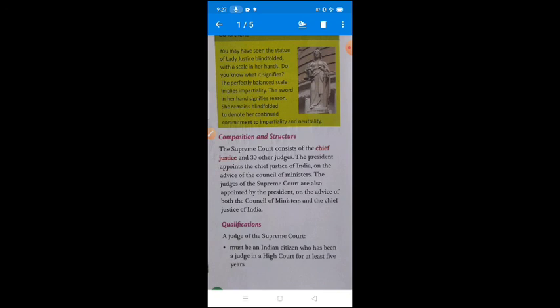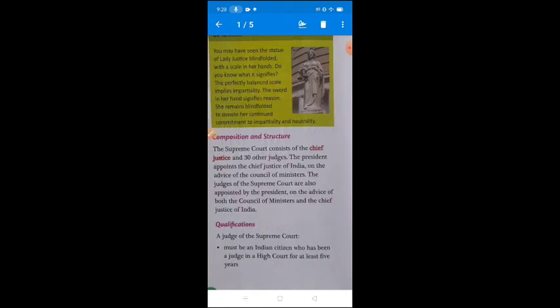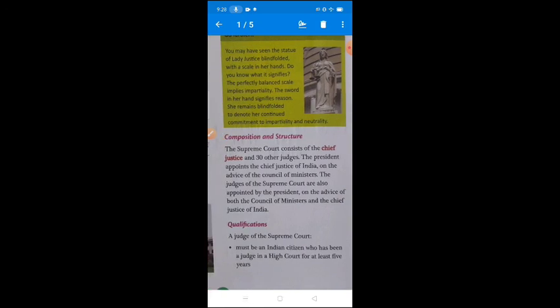अगर आप ध्यान से देखें तो दो चीज़ें यहाँ डिफरेंट आ रही हैं. The Chief Justice of India is appointed by the President and other judges of the Supreme Court are also appointed by the President. But in case of the appointment of the Chief Justice of India, the President takes the advice of the Council of Ministers headed by the Prime Minister, and the other judges, the 30 other judges of the Supreme Court, are also appointed by the President on the advice of both, means कौन, the Council of Ministers and the Chief Justice of India. Both are responsible for appointment of the other judges of the Supreme Court.